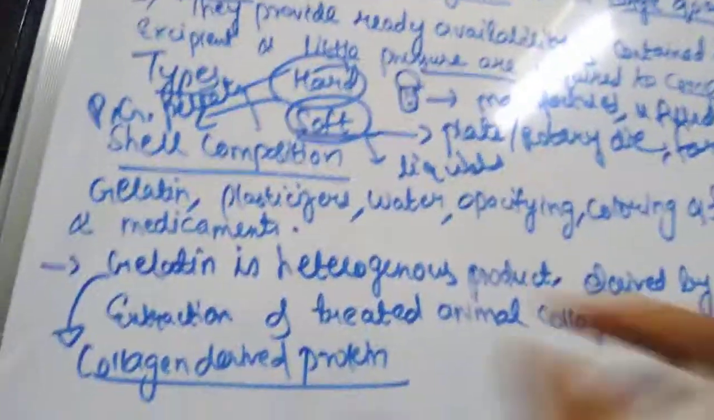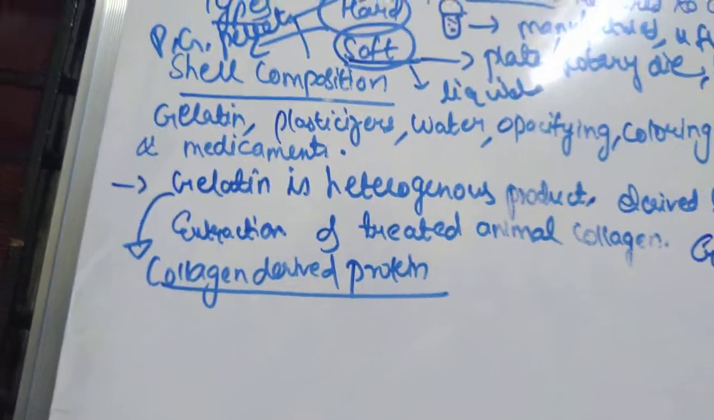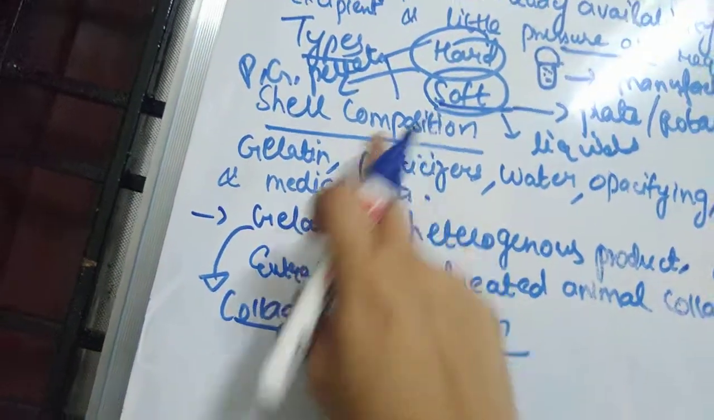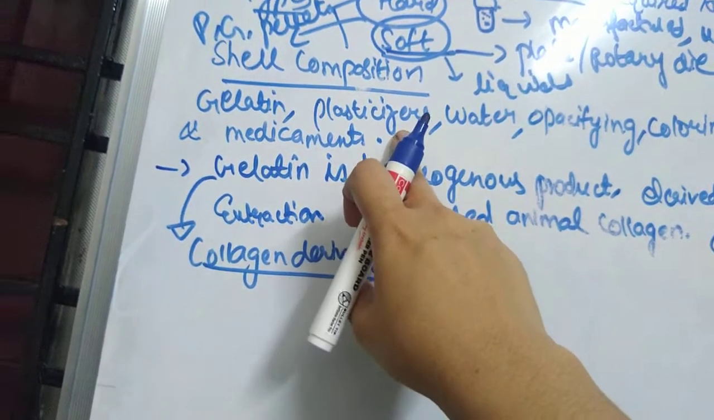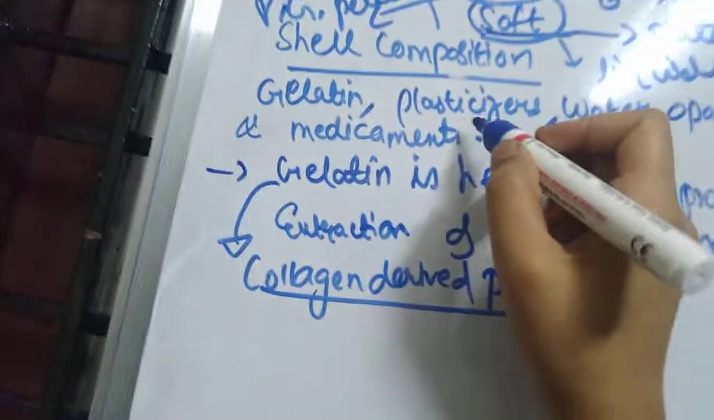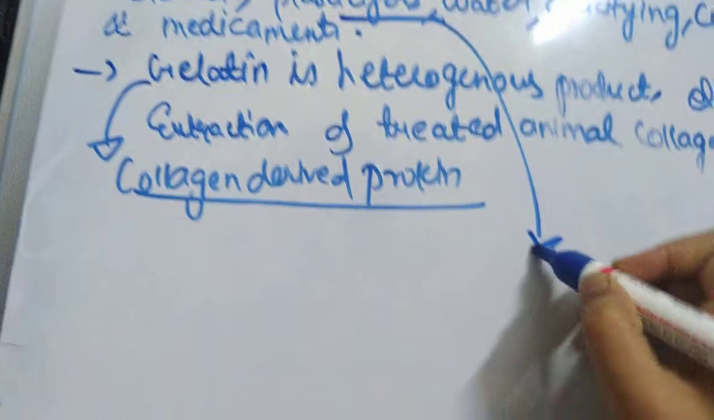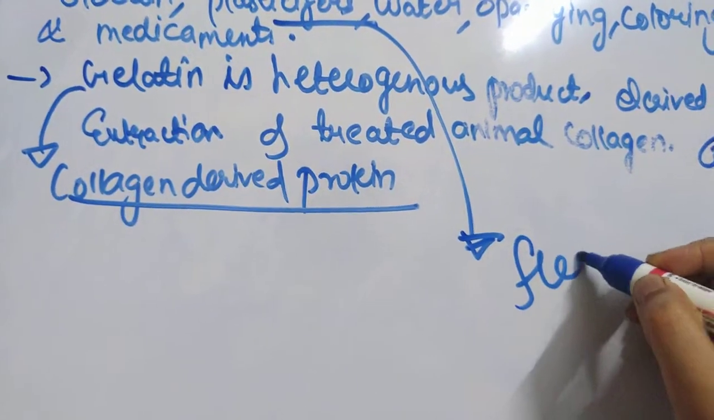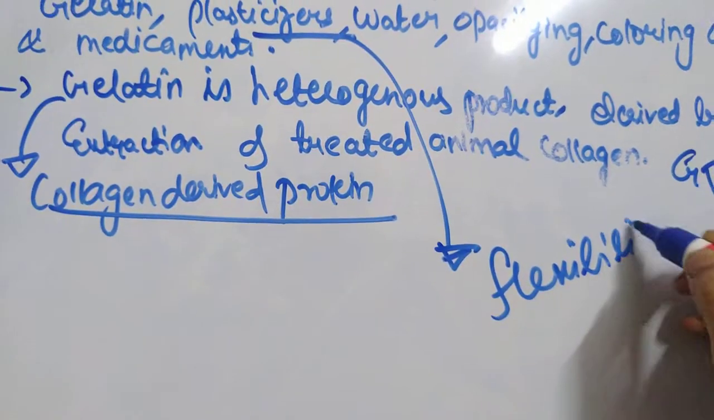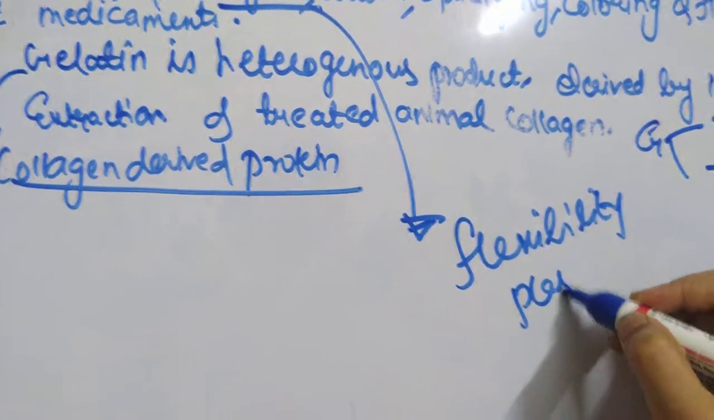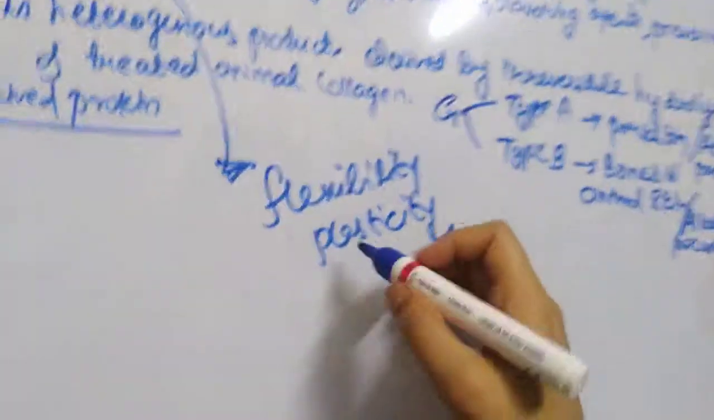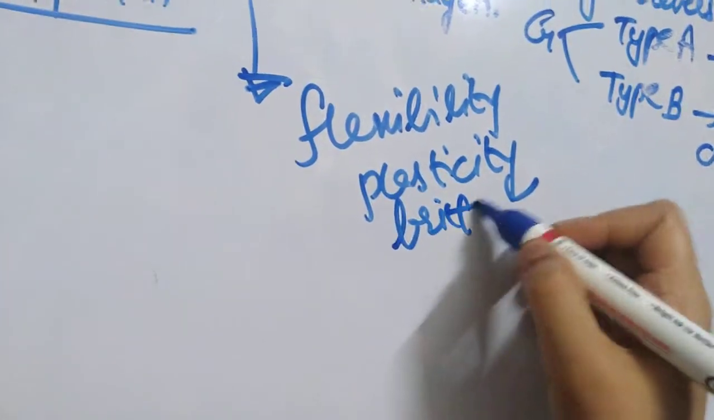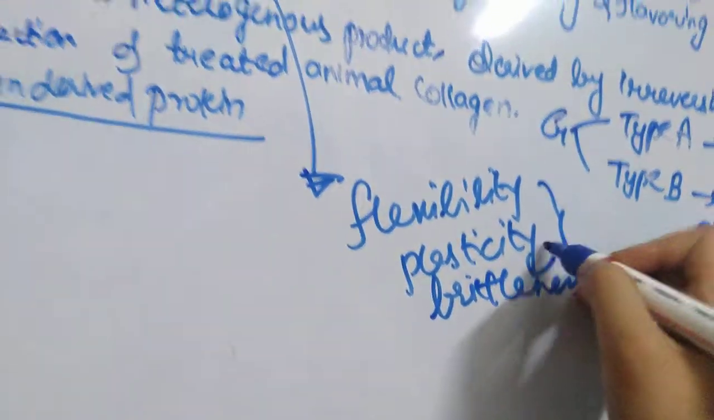So next we'll see what your shell composition is. Okay, so the shell basically consists of gelatin, plasticizers. You know what plasticizers are? Plasticizers we have already discussed in tablet coating also. Plasticizers are those which impart flexibility, or you can say which impart plasticity and which reduce the brittleness. Brittleness is which can be easily breakable, right? So they will reduce your brittleness and they will impart the flexibility and plasticity.